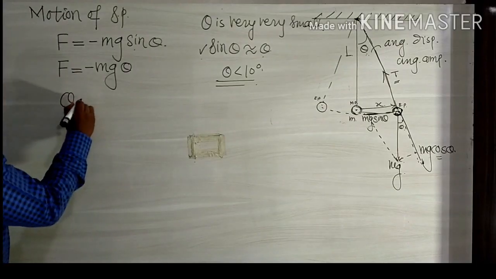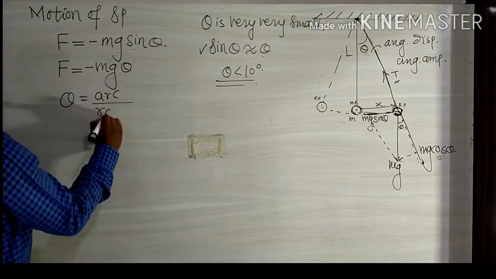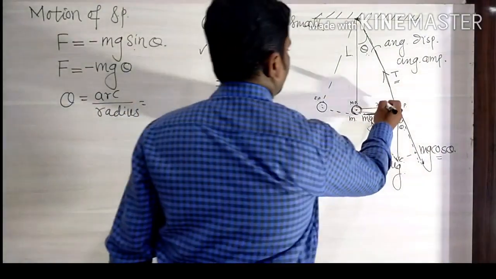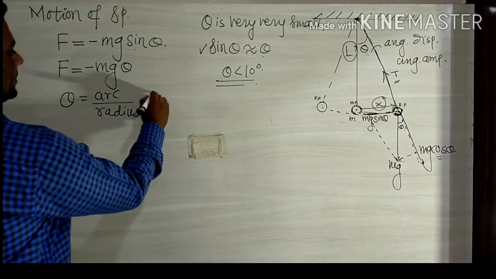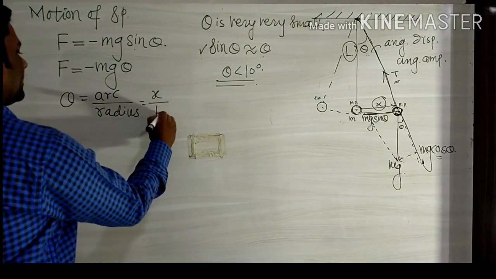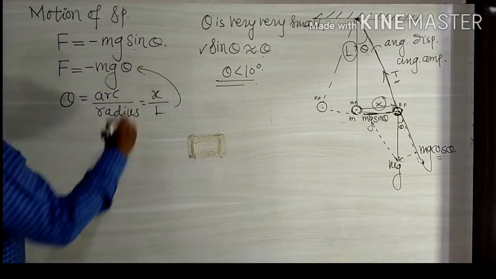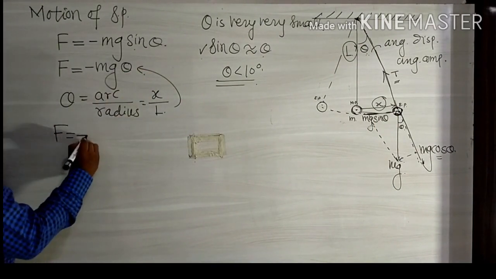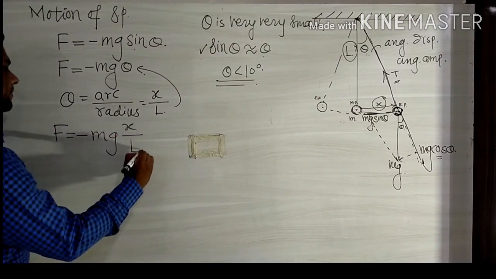Theta is arc upon radius. You know that the arc is x and the radius is L. By putting the value theta is equal to x upon L in that equation, we get force is equal to minus mg x upon L.